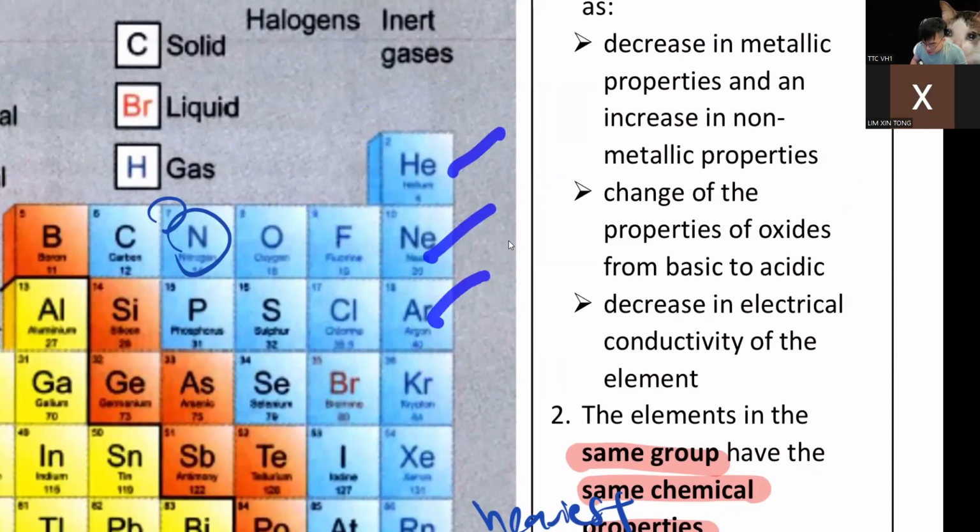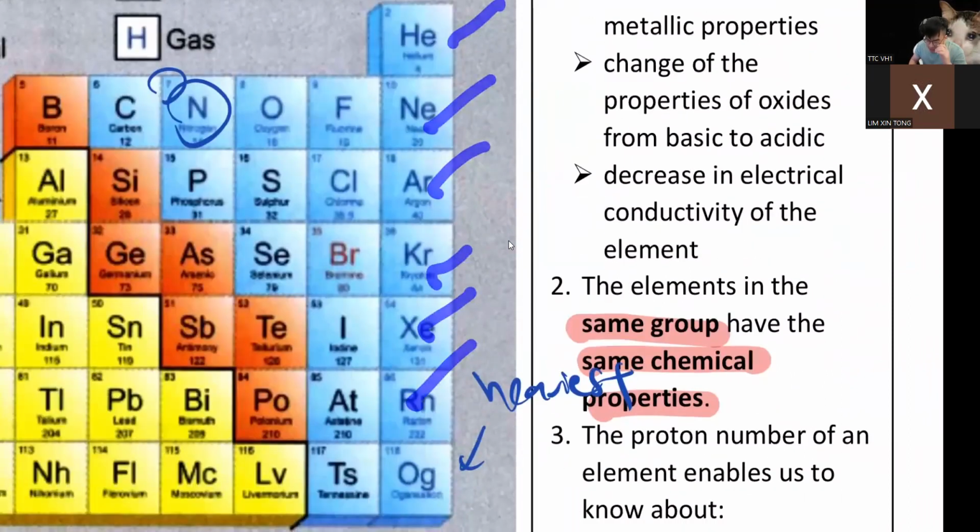Helium, neon, argon, krypton, xenon, radon, they are all chill AF. You put acid, you put alkaline, you burn, you do this, you do that, everyone is going to chill and say, not interested. No matter how you burn helium, it is not going to give you anything. No reaction.